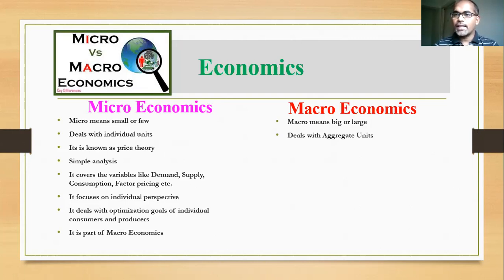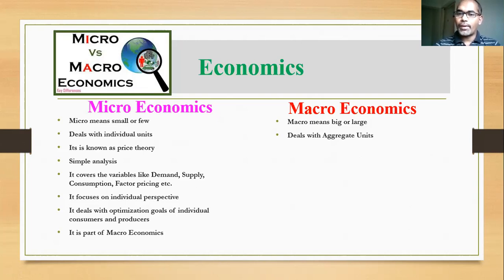The reason is that it deals with individual or limited units, therefore it is named price theory, related to a particular area, region, or individuals.